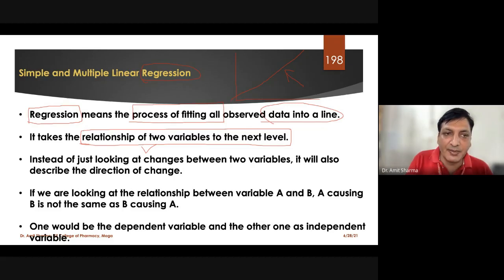But simple linear regression will let us know more. We will take the relationship to the next level. Instead of just looking at the change between two variables, it will also describe the direction of change, in what direction we are going.